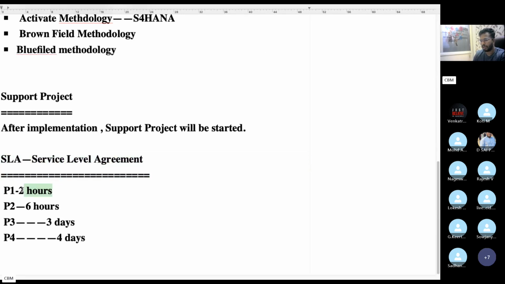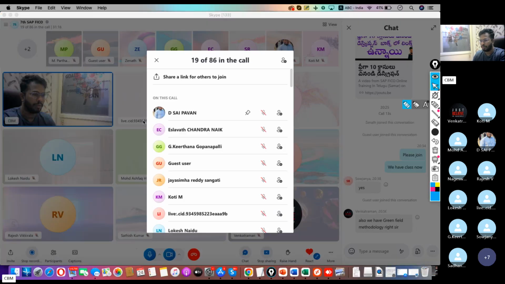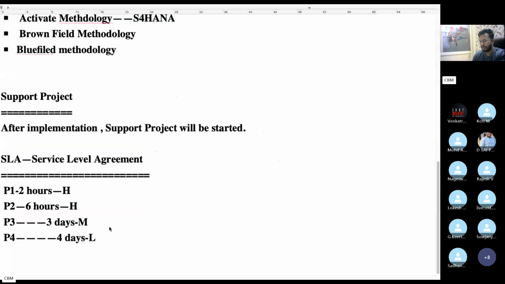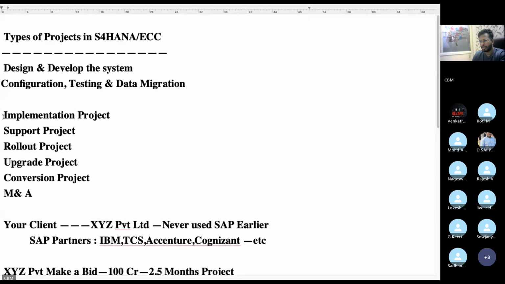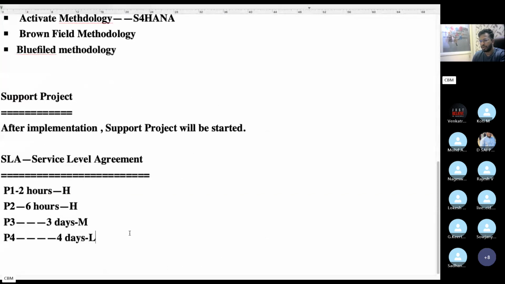So the time limit will be very low. Here the P1 ticket is a high priority ticket, P2 is high priority, P3 is medium priority, and P4 is low priority. Got my point? Based upon the priority and severity, we have to resolve the issues. That is called a support project. A rollout project is just like a mini implementation. Rollout is a mini implementation.